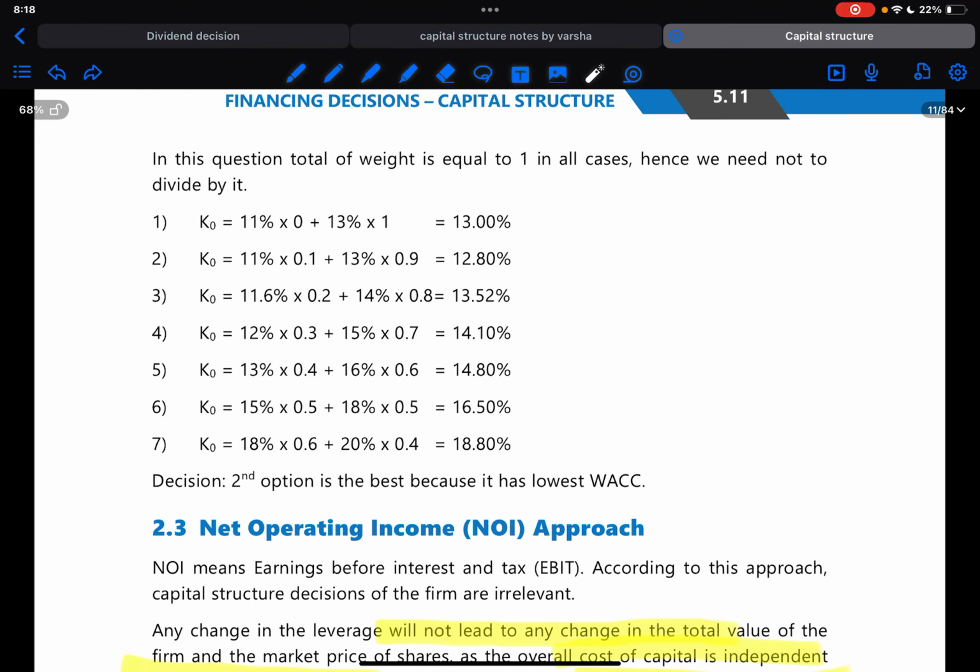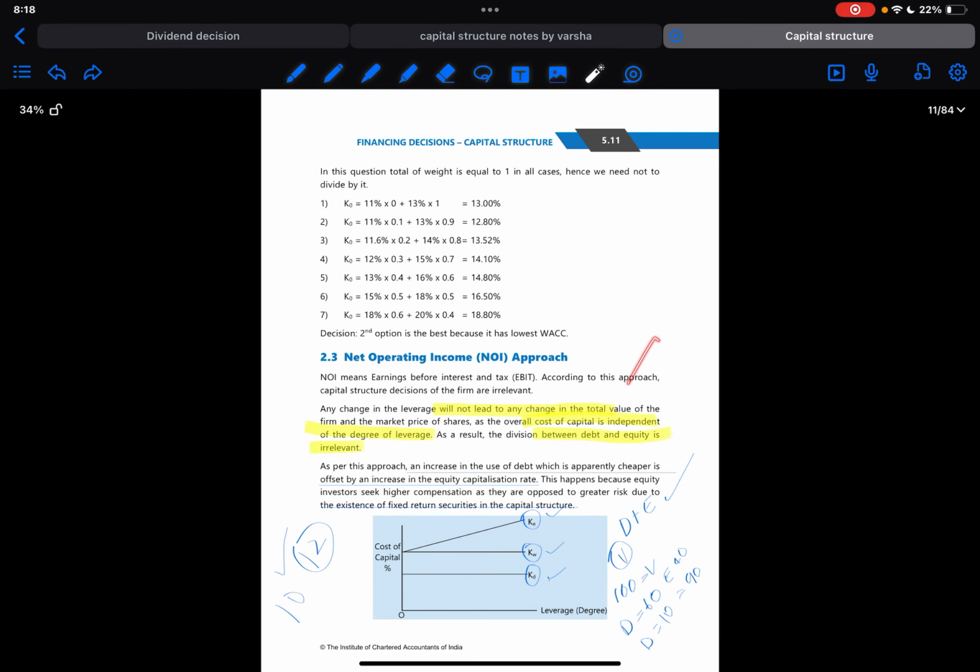So in this, what is the lowest overall cost of capital? This one. 12.8 is the least of all the 7 possibilities, right? So we will be choosing this. Net operating income approach.